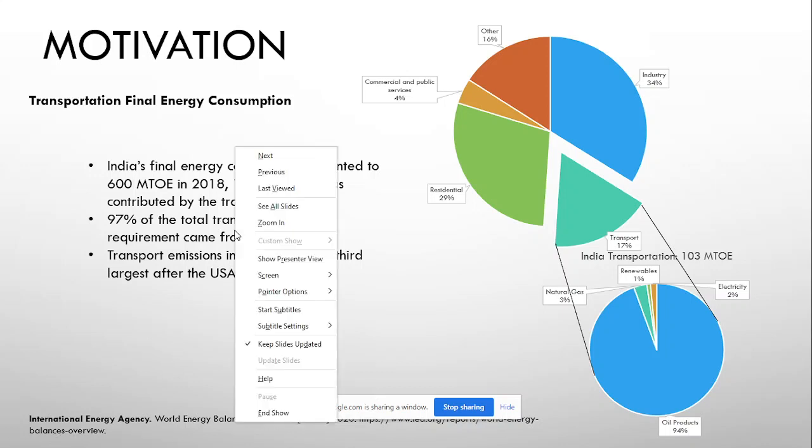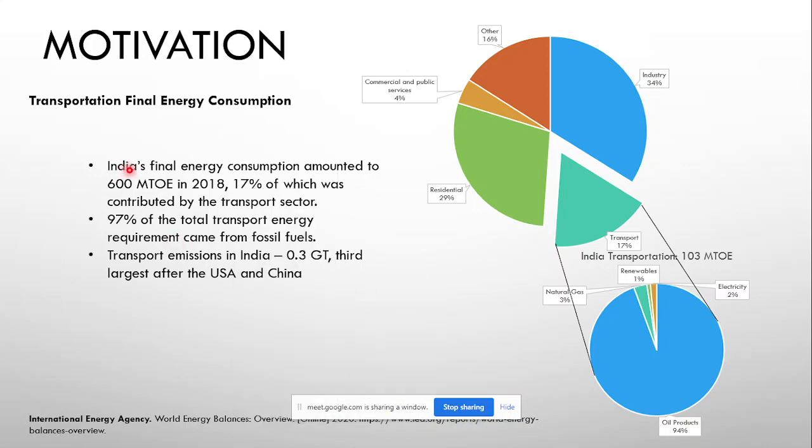So if you look at India's final energy consumption, it was around 600 million tons of oil equivalent in the year 2018, of which 17% was contributed by the transport sector. And in that 103 million ton of oil equivalent, about 97% came from fossil fuels and only 1% came from renewables. So, as a result of all that, India's greenhouse gas emissions were around 0.3 gigatons, which was third largest after USA and China in the year 2018.